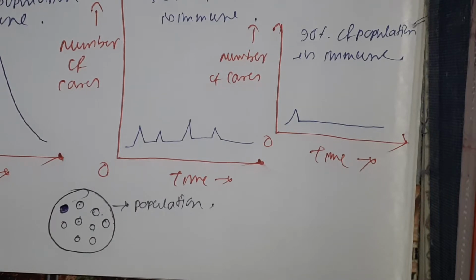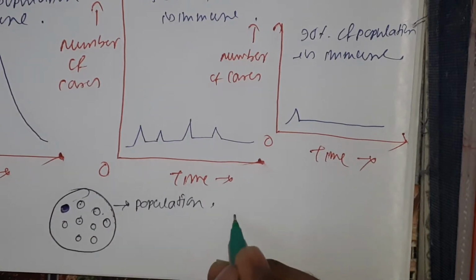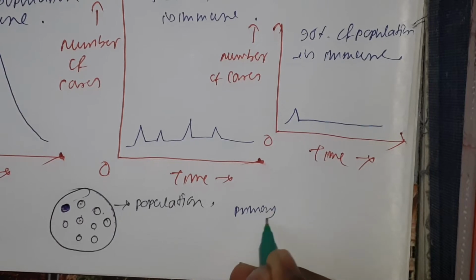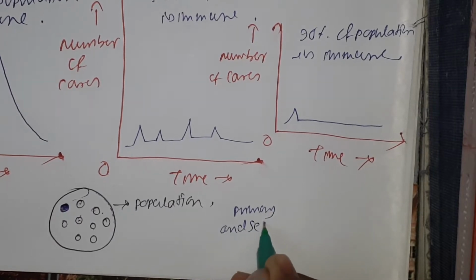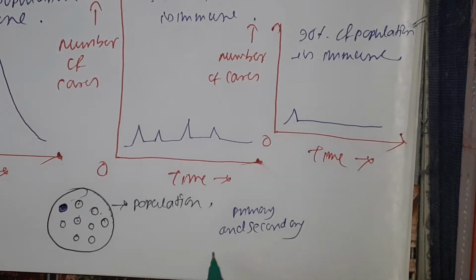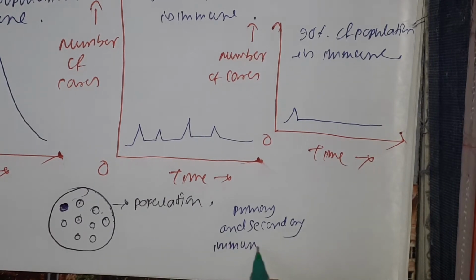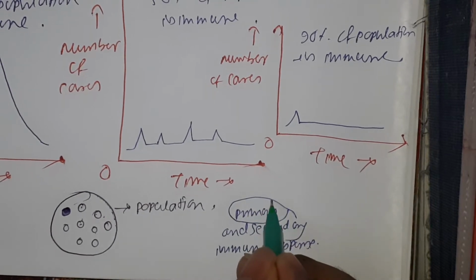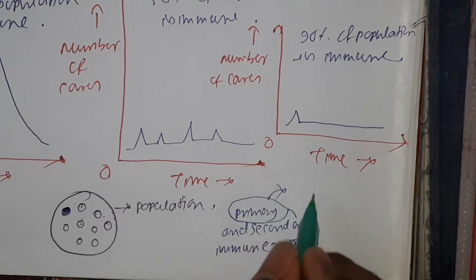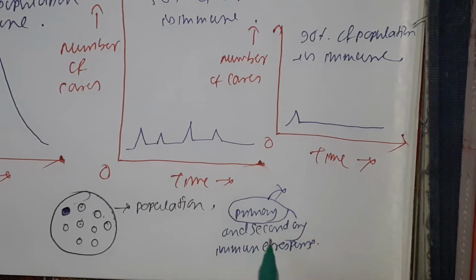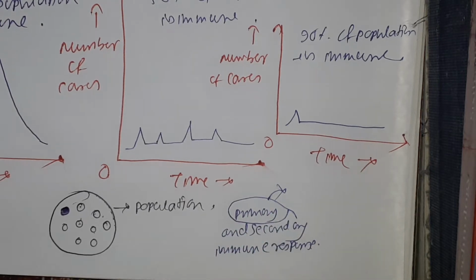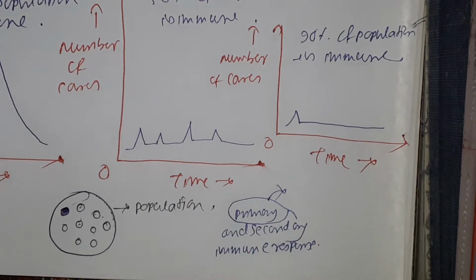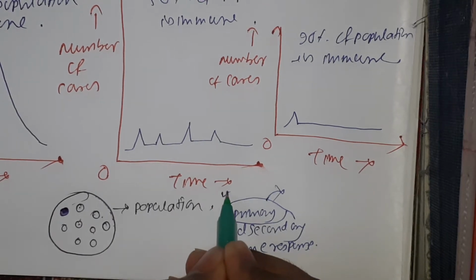How do they become immune? It is based on the primary and secondary immune response that I think you have studied in immunology. First of all, whenever a foreign molecule enters a body, the primary immune response of the adaptive immune system is activated, but it takes some time.